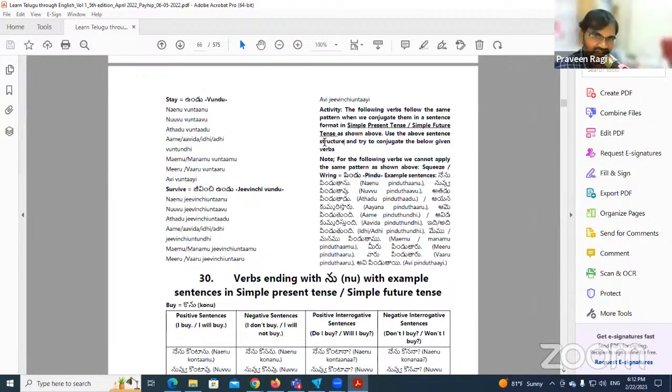I gave the activity as usual, but I did not list anything because these are commonly used verbs. Later, if I find something, I will add the verbs here for practice. But if you find any other verbs ending with undu, you can make the sentence in the same way.